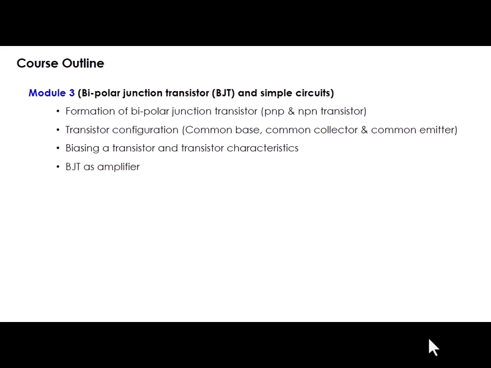After finishing that, we'll try to see how a bipolar junction transistor can be used in some device applications. For example, how a BJT or bipolar junction transistor can be used as an amplifier, and how a bipolar junction transistor can be used as a switch. Those things we'll discuss in this module, and this will summarize the entire Module number 3. After finishing Module number 3, we'll go to Module number 4, where we'll discuss digital electronics.